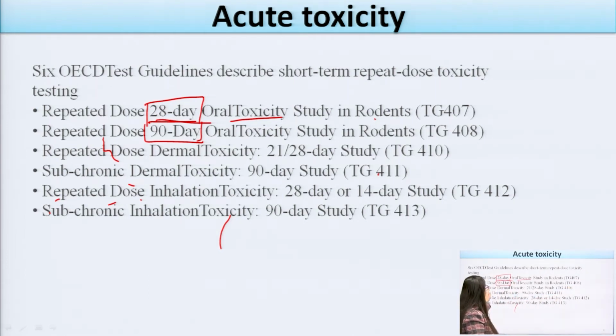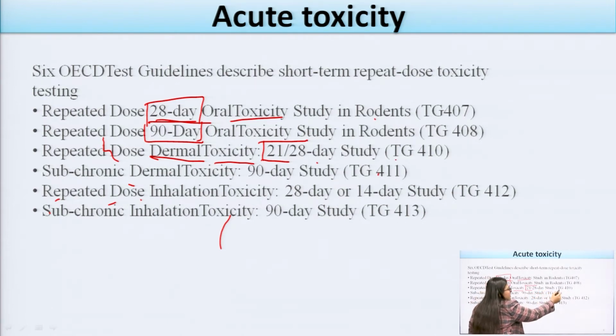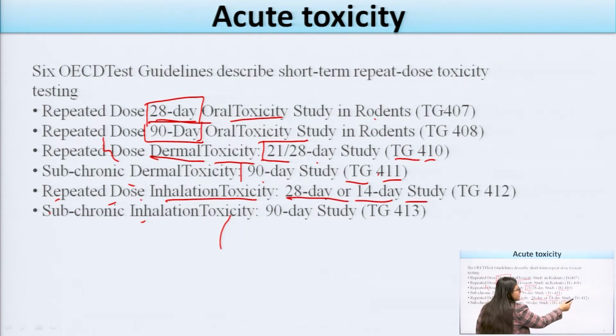The third one is the repeated dose dermal, meaning skin toxicity. The time period for this is a 21 to 28 days study. This is TG 410. Then the subchronic dermal toxicity study, the time period is a 90 days study, TG 411. Fifth one is the repeated dose inhalation toxicity study, in which the time period is 28 days or 14 days. This is TG 412. Last one is the subchronic inhalation study, in which the time period is a 90 days study, and the TG is 413.